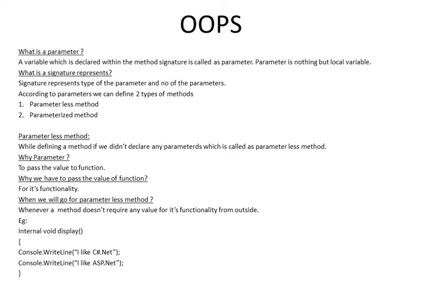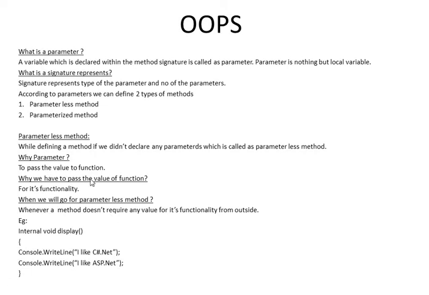To achieve a particular task, if we need any input value from outside the class, outside the method, at that time we will prefer parameters. Using the parameters, we will receive the value in the method.